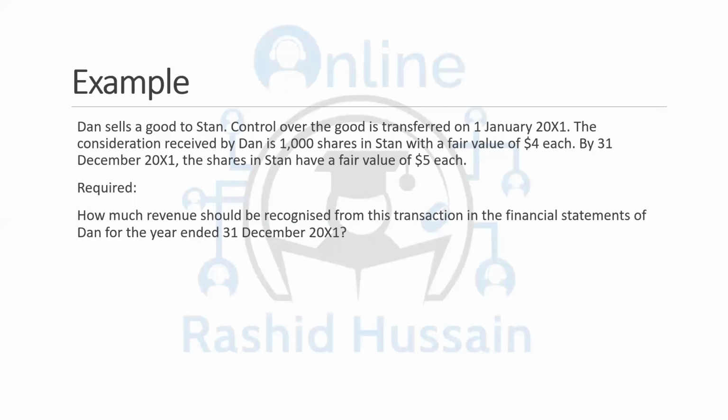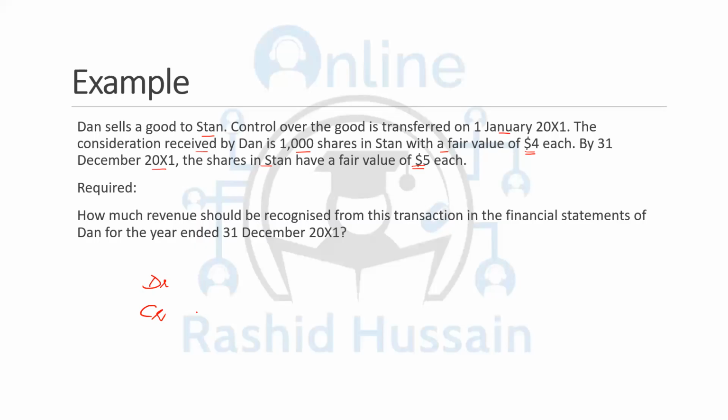Another example, Dan sells a good to Stan. Control over the good is transferred on 1st January. The consideration received by Dan is 1,000 shares in Stan with the fair value of $4 each. By 31st December, the shares in Stan have a fair value of $5 each. How much revenue should be recognized from this transaction within the financial statement? Now, I told you that if you're getting a non-cash thing in exchange, just deal with it at the fair value. So how many shares are you getting?